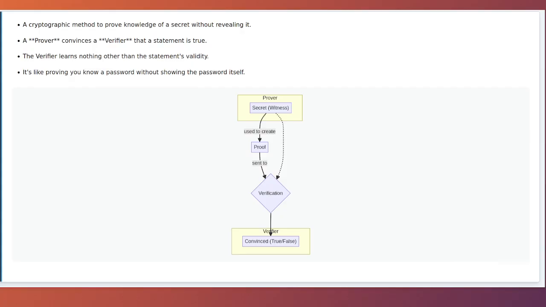The diagram on the slide illustrates this fundamental interaction. The prover possesses some secret knowledge, or a witness. They construct a special proof and send it to the verifier. The verifier checks the proof and becomes convinced of the prover's claim, but they gain zero knowledge about the secret witness itself. This idea has profound implications for privacy and security. In this presentation, we'll explore the properties that make ZKPs work, look at a simple protocol, and see how they are revolutionizing fields like blockchain and digital identity.